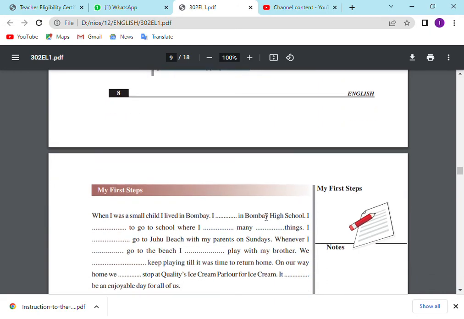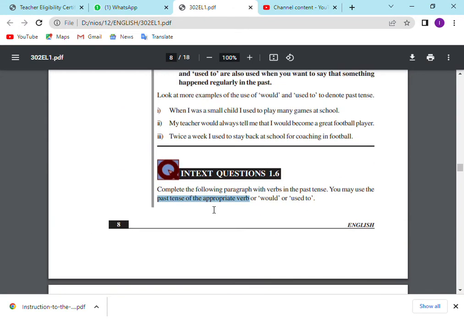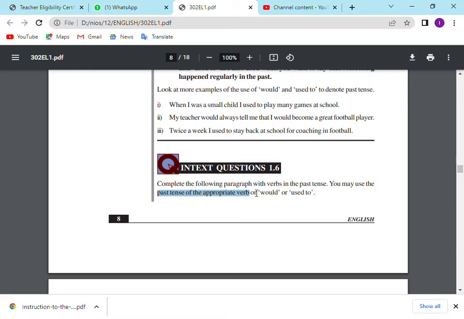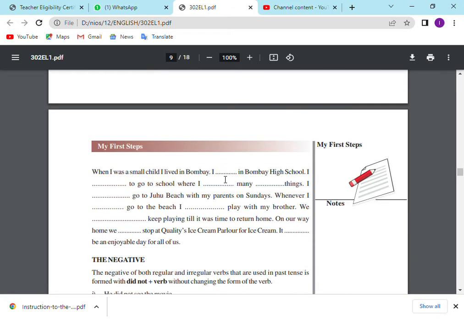Living is the appropriate verb here. When I was a small child, I lived in Bombay. I used to study in Bombay High School. Study is the appropriate verb here. So we have to use the appropriate verb and used to. Or I would study in Bombay High School. Likewise, all the answers are given on the last page. You have to try first, and then you can see the back-of-the-book answers and then write them in the classwork note.